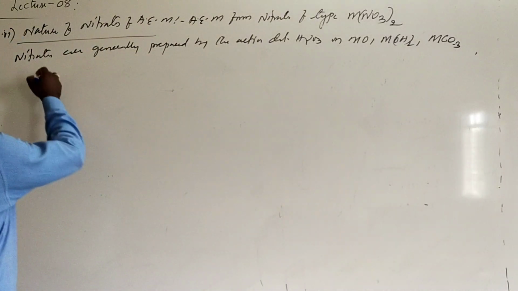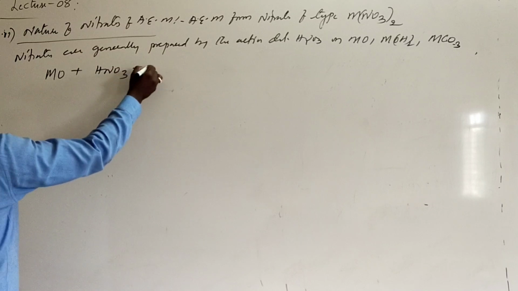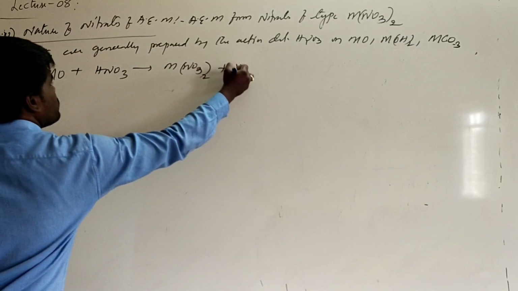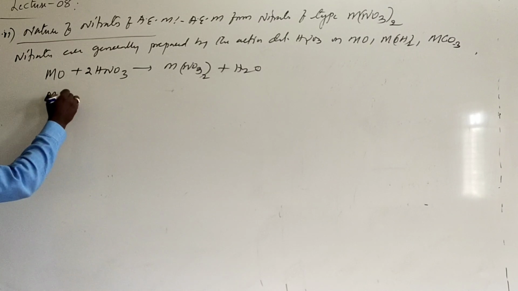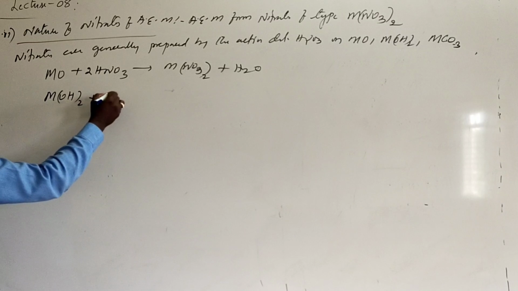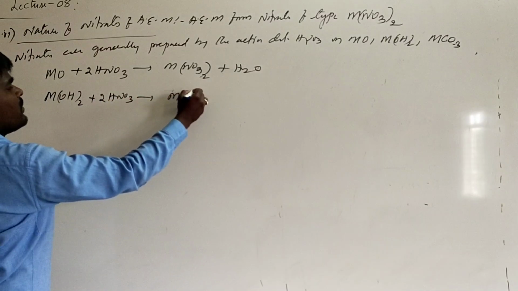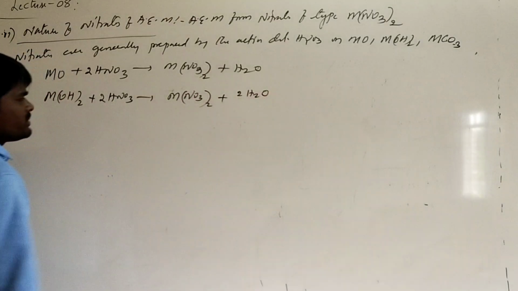For example, when you treat a metal oxide with dilute HNO3, it will be converted into M(NO3)2 taken twice plus water. You can also get them from hydroxides on action of dilute HNO3, with 2 moles, which will form M(NO3)2 plus 2 moles of water.